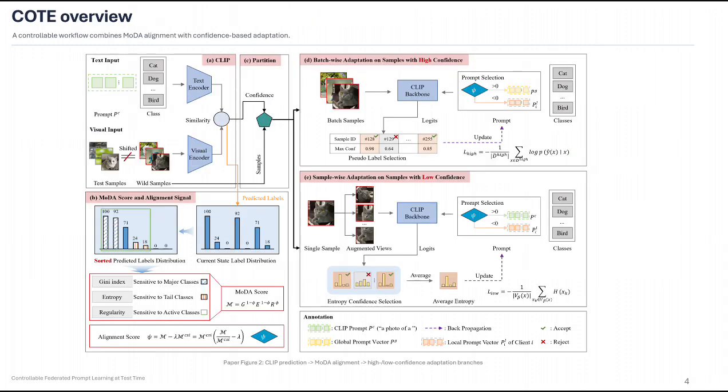Figure 2 gives the full pipeline. CODE first uses CLIP-style image-text matching to predict pseudo-labels on target data. Then it analyzes the predicted label distribution with MODA and computes an alignment signal. This signal tells us whether the current data looks globally aligned or locally skewed. Finally, samples are split by confidence. High-confidence samples use pseudo-label refinement, while low-confidence samples use conservative sample-wise prompt tuning with augmented views.